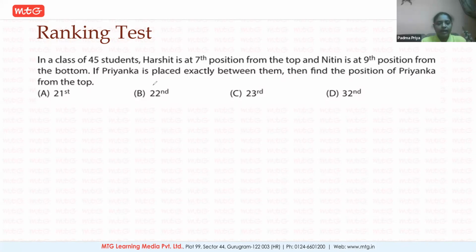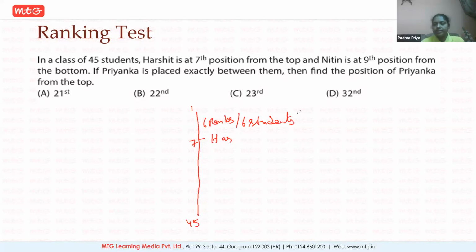See here, there are 45 children in the class. If you consider this a class ranking from 1 to 45, totally there are 45 children. Harshit is in the 7th position, so he will be coming somewhere here. That means before Harshit, there are 6 ranks, meaning 6 students. Similarly, Nitin is in the 9th place from the bottom.